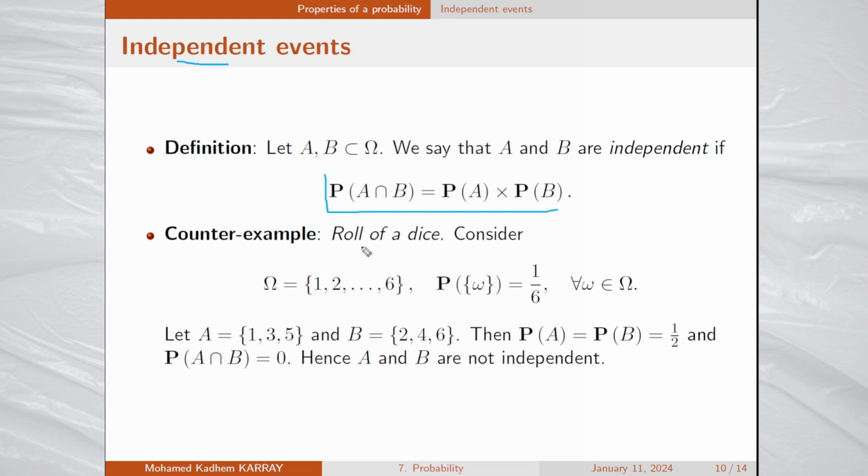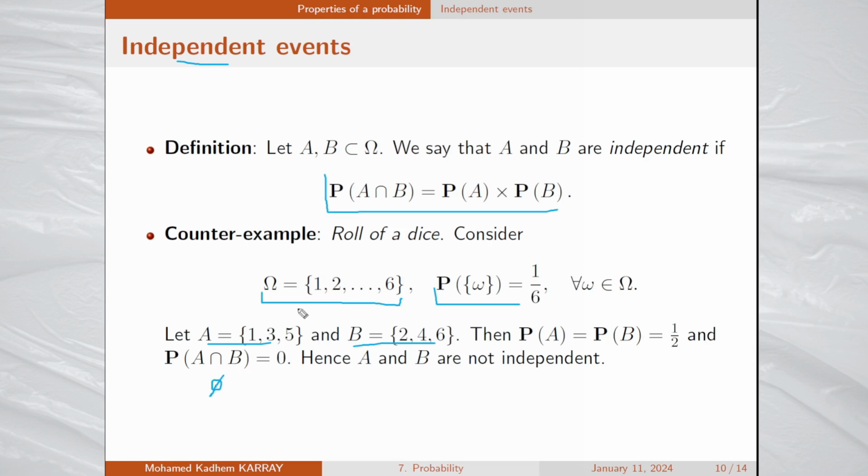We give now a counterexample in the case of a roll of a dice. We consider this universe here and the uniform probability on this universe. Let A be the set of odd numbers and B the set of even numbers. We have that the probability of A equals the probability of B, which equals 1/2, but the probability of the intersection of A and B, which is the empty set, is 0.